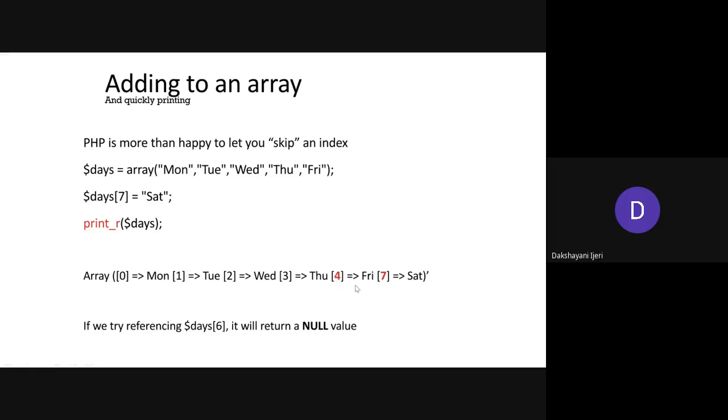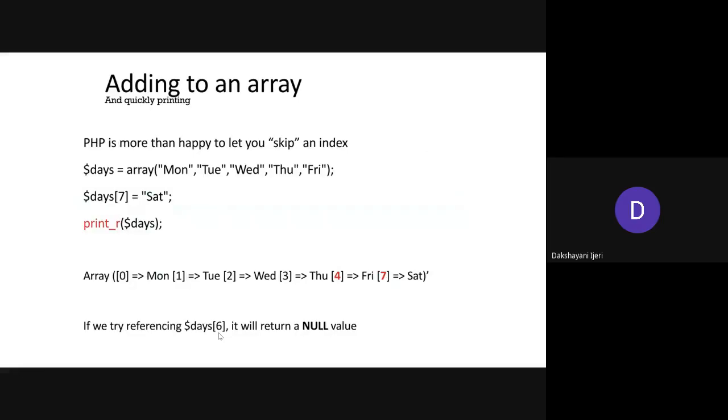Why? Because you don't have any values there. If you try to access such an element with a specific index value, it is going to give you null as a result. But while displaying the elements using the print_r function, if you have skipped those specific index values, those will not be part of the result, nor part of that display. It is going to give you the null value only when you access them specifically by that index value. Okay.